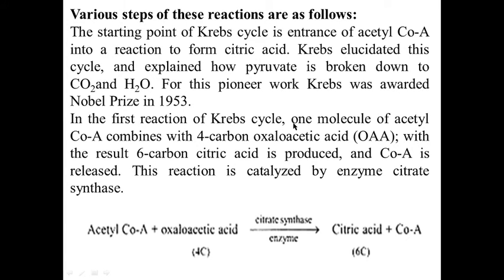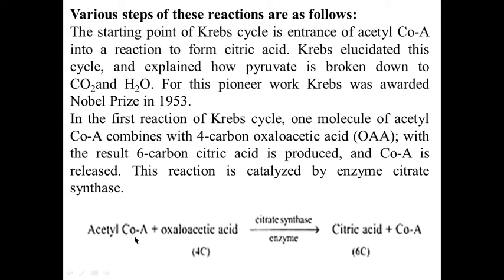In the first reaction of Krebs cycle, one molecule of acetyl coenzyme A, that means 2 carbon compound, combines with 4 carbon compound molecule oxaloacetic acid. As a result, 6 carbon citric acid is produced. This is the first stable compound formed during this cycle, 6 carbon compound. That's why the cycle is known as citric acid cycle, and coenzyme A is released during this process. This reaction is catalyzed by enzyme citrate synthetase.